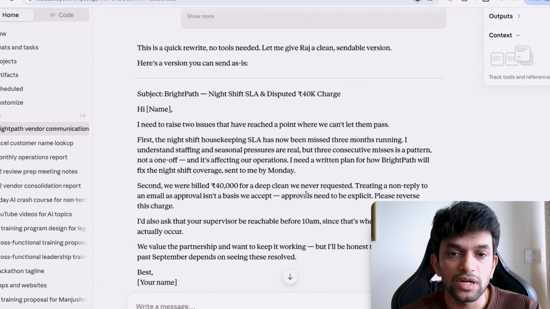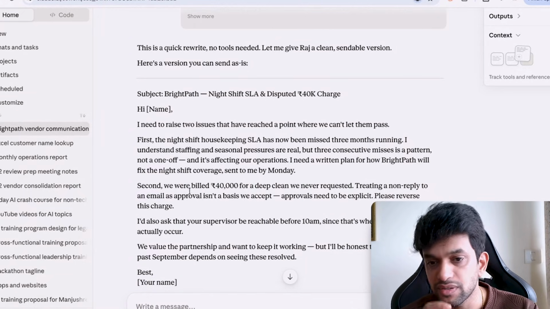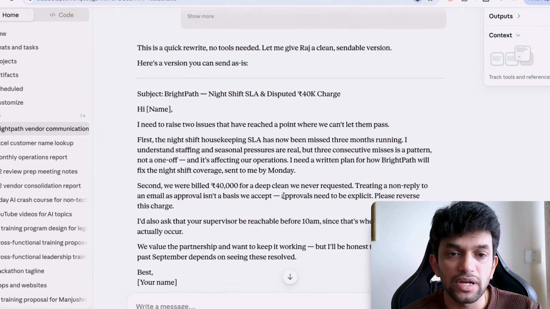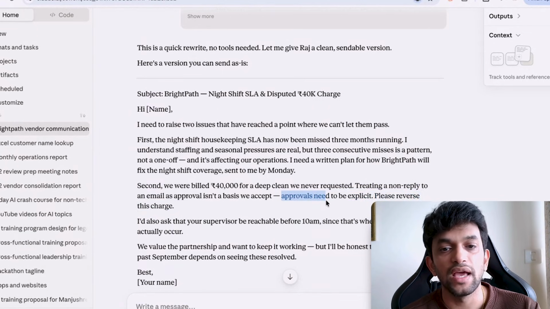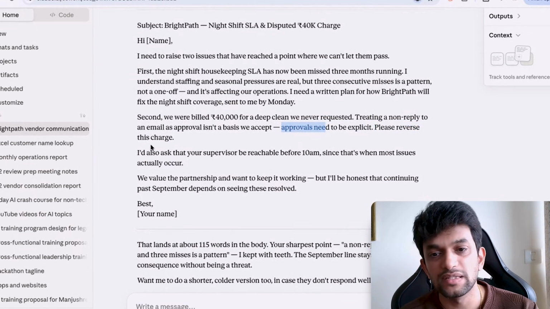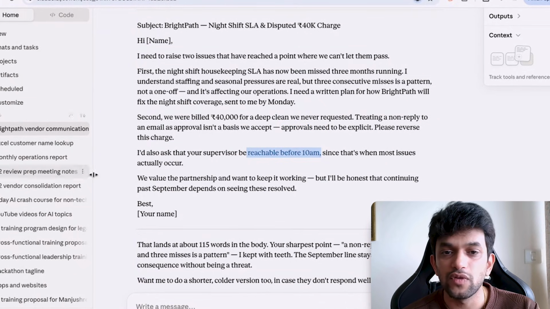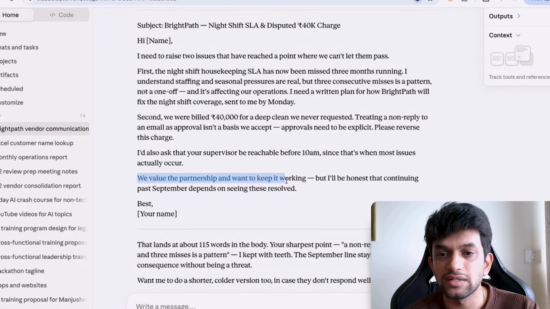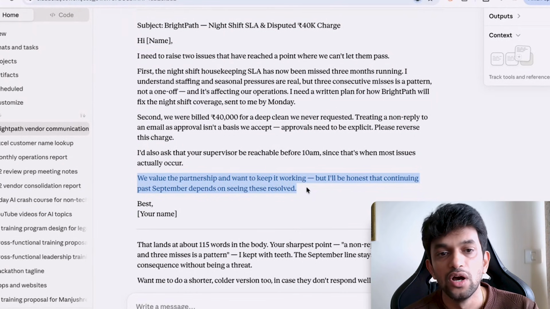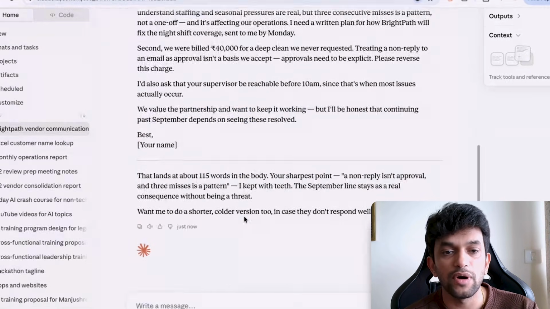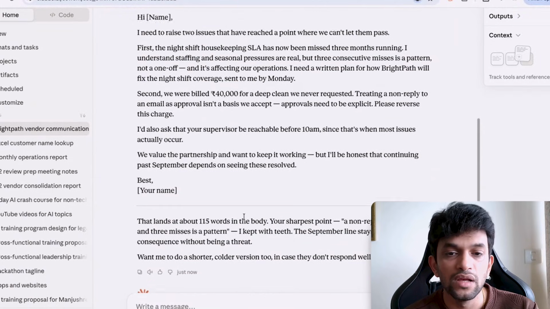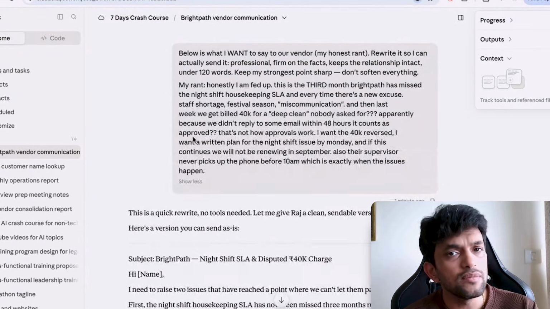Second, we were billed 40K for a deep clean we never requested. Treating a non-reply to an email as approval isn't a basis we accept. Approval needs to be explicit. Please reverse this charge. I would ask that your supervisor be reachable before 10 a.m. since that's when most issues actually occur. We value our partnership and want to keep working, but I'll be honest that continuing past September depends on seeing these things resolved. This is a good email, guys.